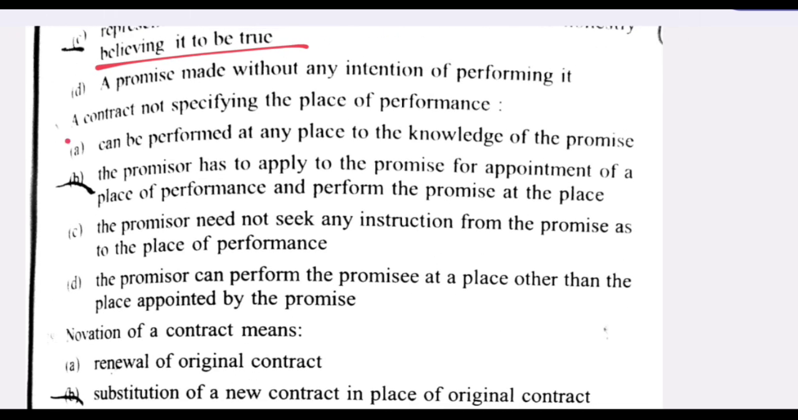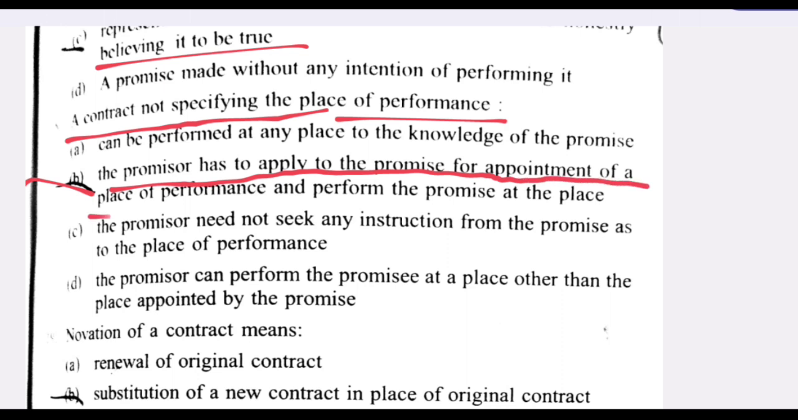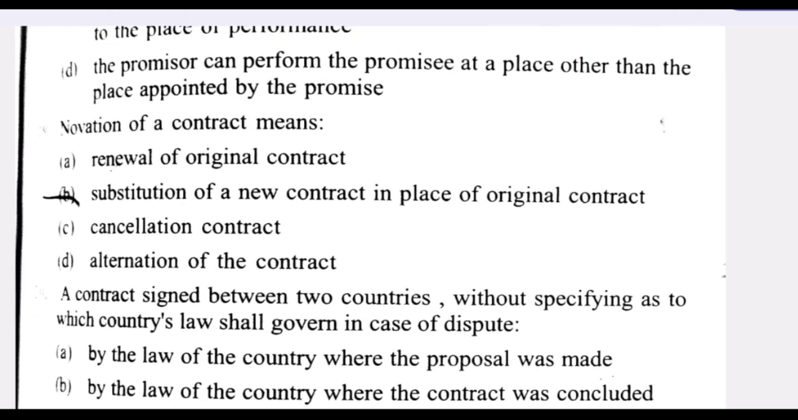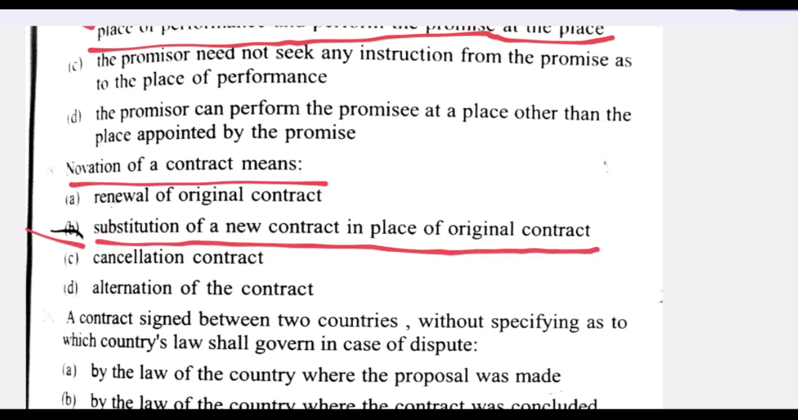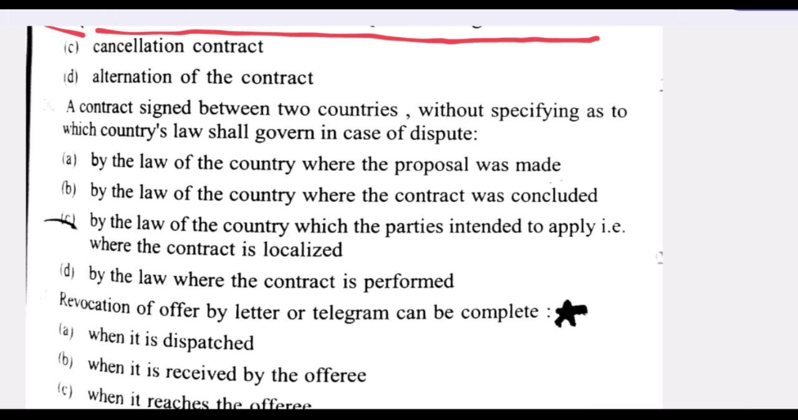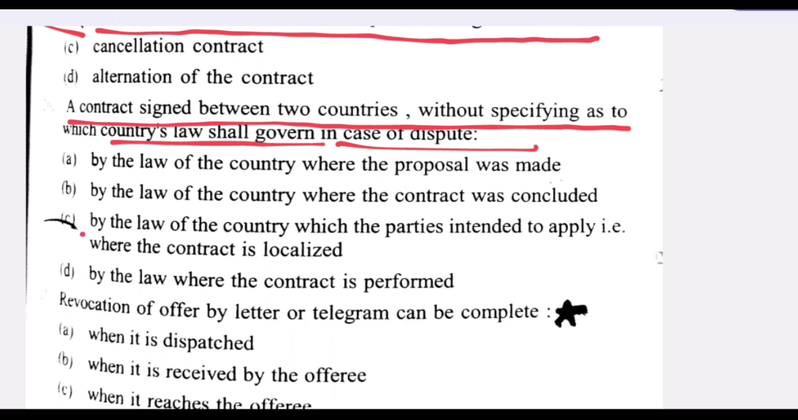Next question. A contract not specifying the place of performance. B is the right answer: the promisor has to apply to the promisee for appointment of a place of performance and perform the promise at that place. Novation of a contract means substitution of a new contract in place of the original contract. B is the right answer. A contract signed between two countries without specifying which country's law shall govern in case of dispute. C is the right answer.